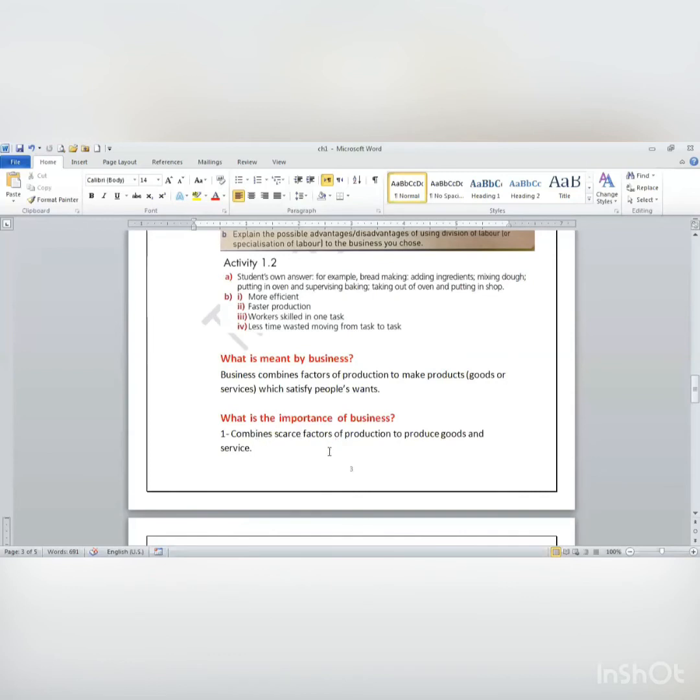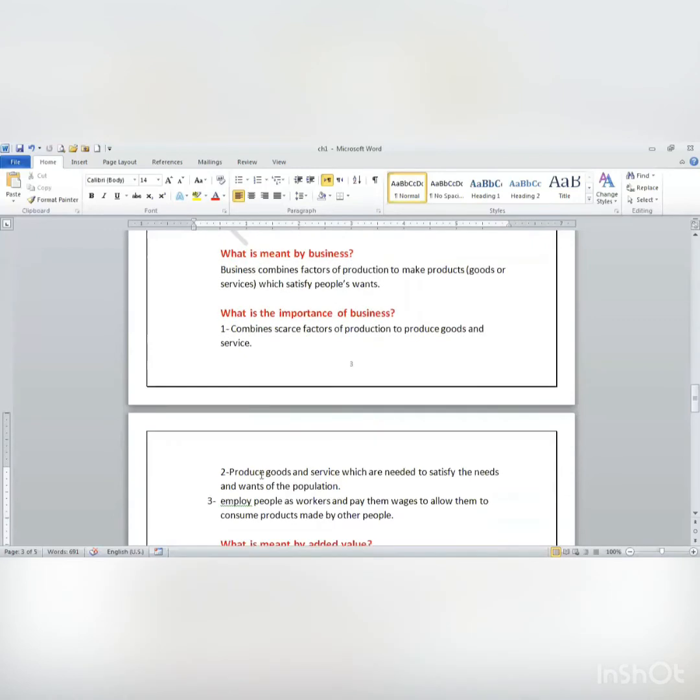What's the importance of business? Do you think business is important? Of course it's important. Why? First, as we said, it combines factors of production together. Without business, can you combine factors of production together? No. Second, it produces goods and services to satisfy people's wants. Can people's wants be satisfied without businesses? No. So it produces goods and services needed to satisfy the needs and wants of the population.